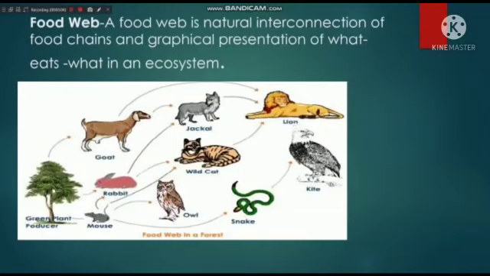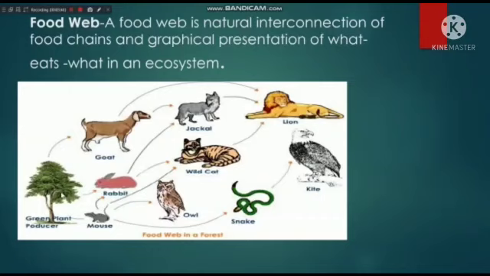This is a plant. The same plant is eaten by a rabbit. The rabbit is eaten by a wildcat, and the wildcat is eaten by a lion. So here what happened? One organism can be eaten by different organisms. In this way, the food chains are interconnected to each other, and this interconnection of food chains, or the graphical presentation of who eats whom, is called food web. Here you can see another example like rabbit.